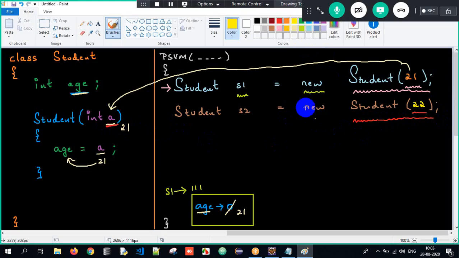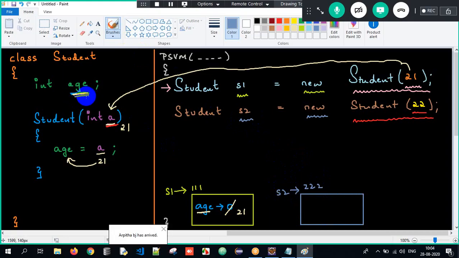Now what happens? When you say new, an object is getting created. And what is the object address? 222. And which reference is pointing to it? s2 is pointing to the object 222. And which is the non-static variable? Age. This age will get initialized to the default value 0 as of now, because it's just declared.